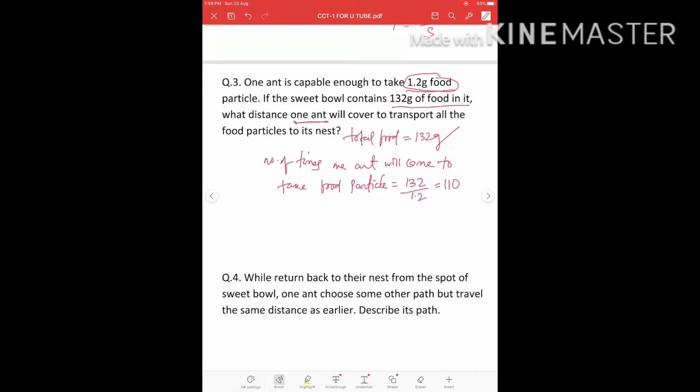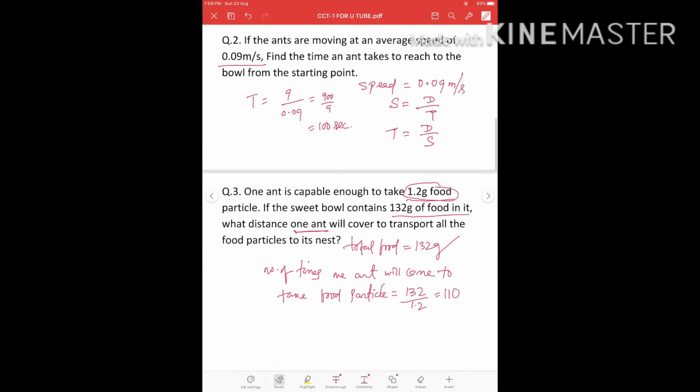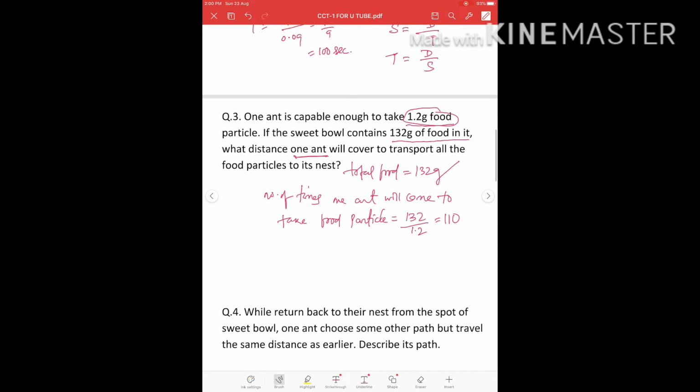Okay, that means when one ant comes from A to the point D to take the food particle, first the ant will come from A to D, then again he will take 1.2 gram food particle, again he will go back to the point A, drop the food particle there, and again he will come to D to take the next amount of food particle. That means total distance covered by one ant to take 1.2 gram food particle is 9 meter plus 9 meter, that is 18 meter.